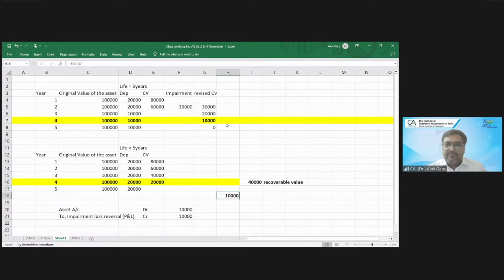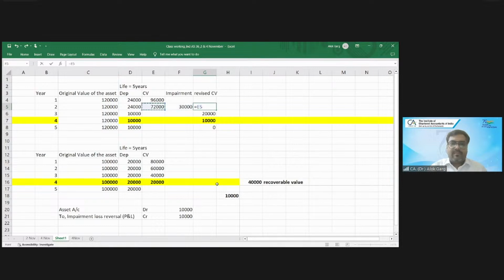That is my confusion. That is where I am stuck. Okay, let me change the number. Probably you are getting confused by the number. Let me take 1,20,000. So let me revise this example.